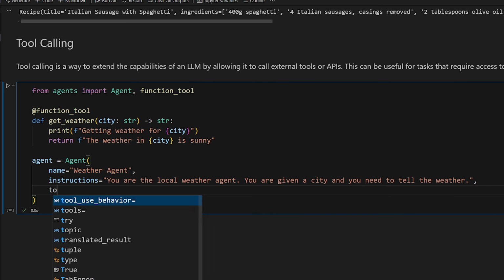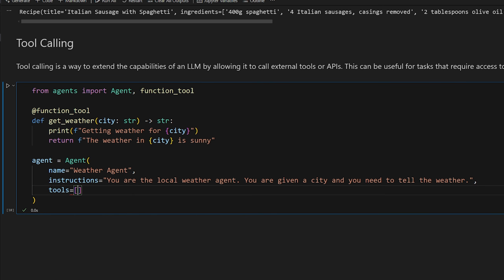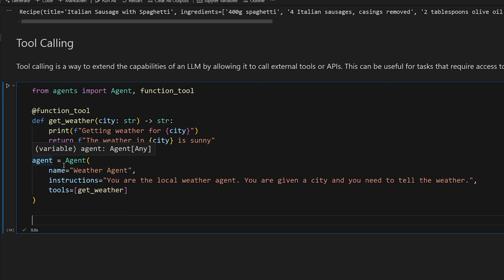But to actually hook up a tool, you can do tools is equal to, and it's going to be a list, and then you just simply provide the function name, so get weather, and that's literally it. So behind the scenes, it's handling all the stuff like telling the large language model it has access to this function that it could use, and it tells it the signature of the function, like it accepts a string city, it returns a string, and all that stuff. It tells it that, so you don't have to worry about it. So now whenever you invoke the agent, it's going to decide on its own whether to call the function or not.